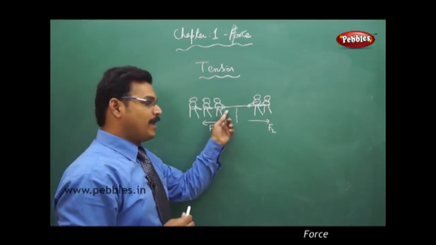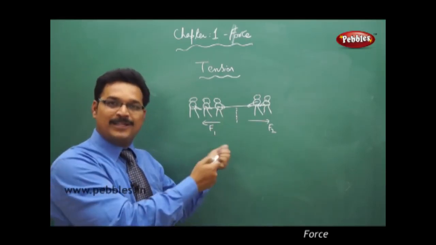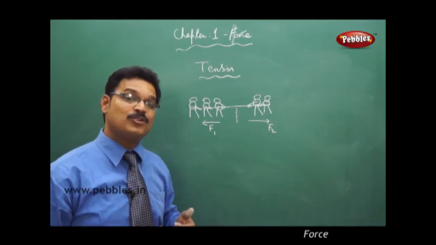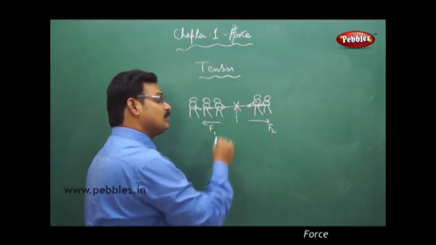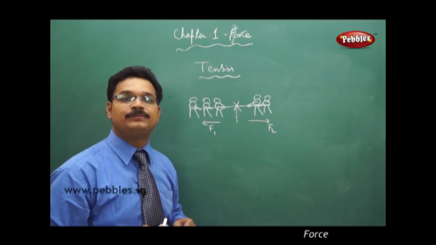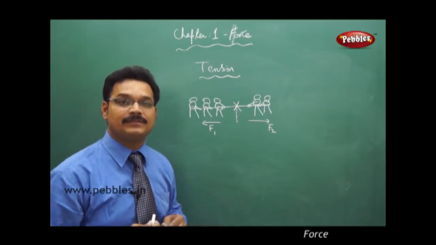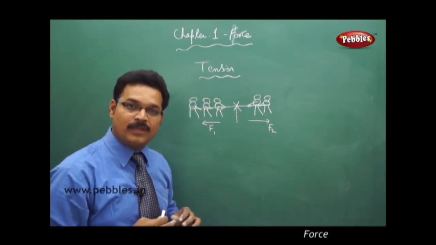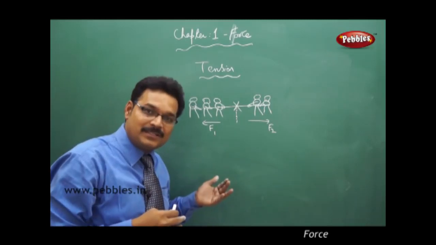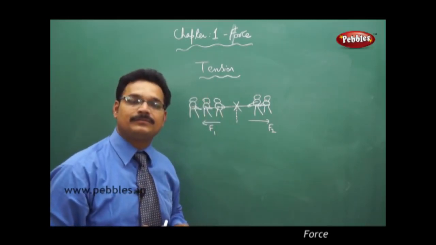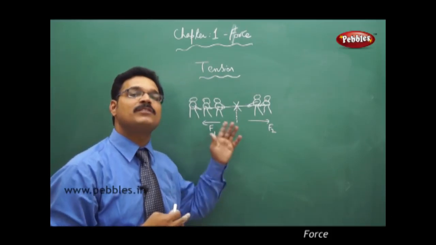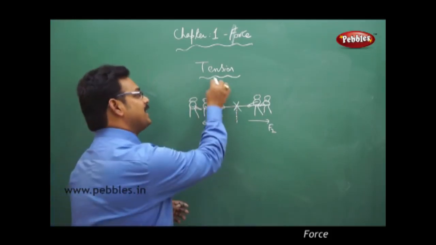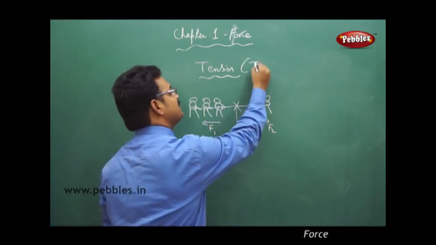But when these two groups are pulling the rope with stronger forces, sometimes there's a possibility of the rope breaking. Why? Because there is a certain limit for the rope, and when the force exceeds that limit, it breaks. So how could you say that there is a certain limit for the rope? This is based on a particular type of force called tension, and this tension is represented by the symbol T.